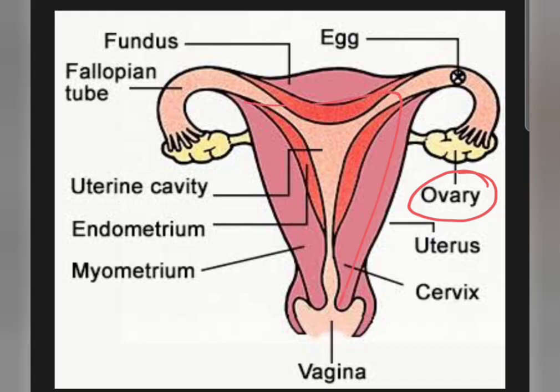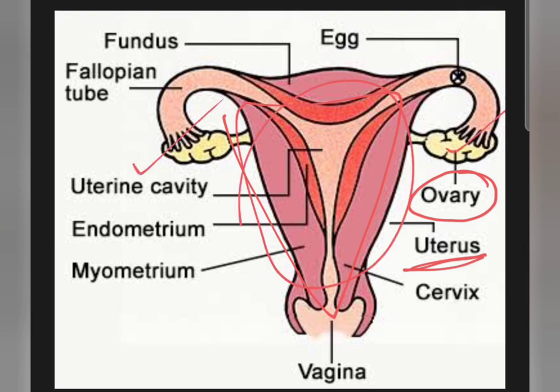So basically this is the uterus, right? You can see here it is marked that this portion is the uterus, and one on each side of the uterus, one ovary is located, right?